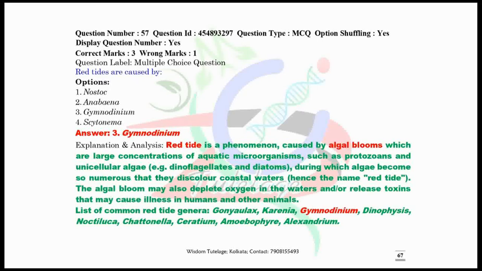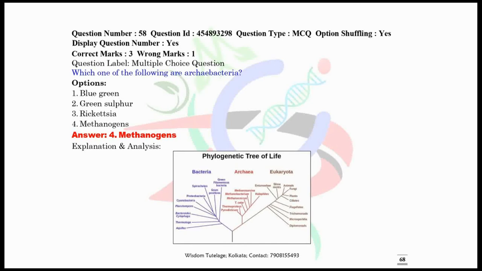other animals. So there is the complete list of the several genera which are the cause of different types of red tides. Among them, Gymnodinium is our option, but you have to remember the other options also. Now question number 58. Which one of the following are archaebacteria? Among them, methanogens is our correct option. That means answer number 4.